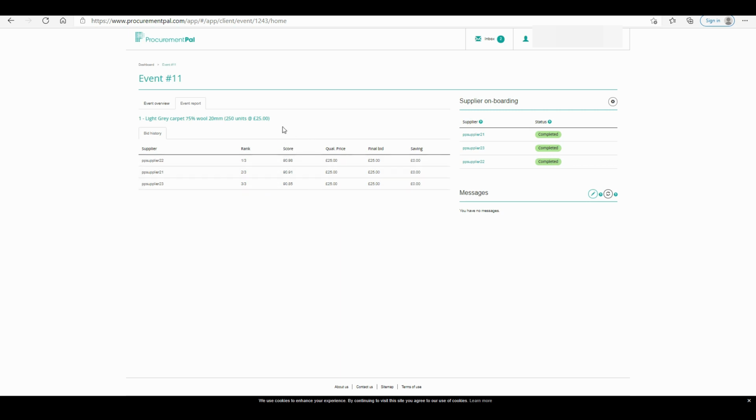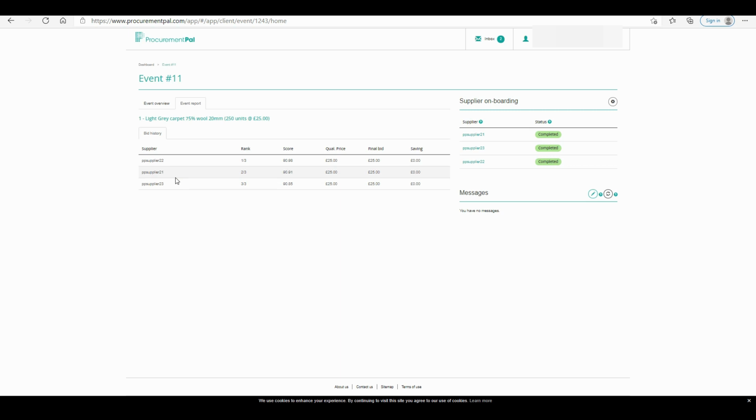And because we added a weighting to this event by price and questionnaire, it will rank the supplier with the highest questionnaire score. So in this particular questionnaire, supplier 22 had the best score and therefore scores 1 out of 3, and supplier 23 had the worst score from the questionnaire and then ranks third. It's perfectly plausible that you could have a supplier that bids a higher price but still ranks number 1 based on the weighting that you provide the event.